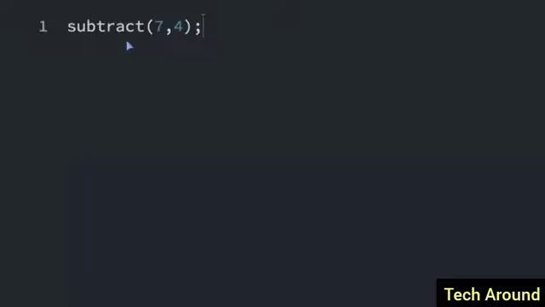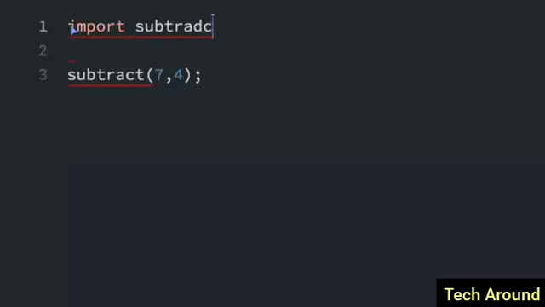So we talked about exporting a default export. Now I'm going to show you how to import a default export. It's pretty much the same as before, but there is a slight difference. We are going to pretend we have a file called mathFunctions that has a default export named subtract. Let me show you how you would import that. It's going to be import subtract, and we've already reached the difference here. If it's not a default export, you would put curly braces around this, but it is a default export, so we are not going to use curly braces. We still have to say what it's from, so from mathFunctions. Okay, so that is how you would import a default export.